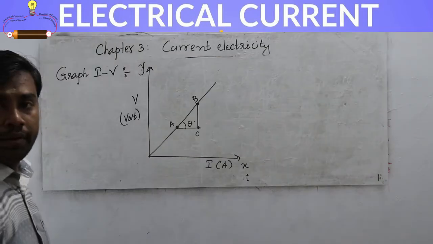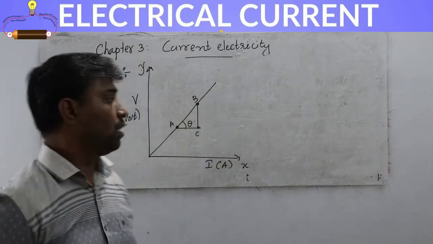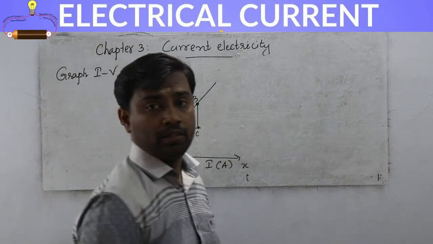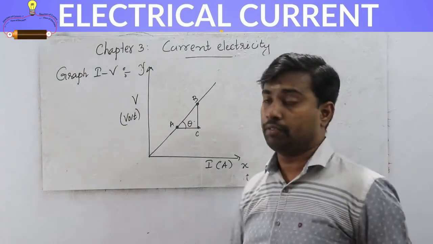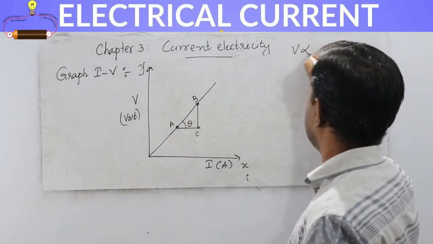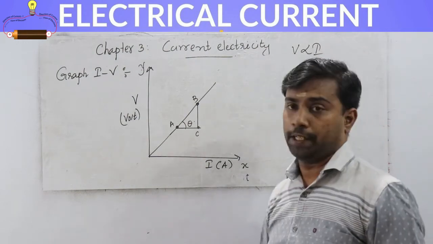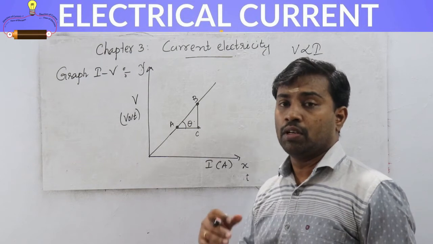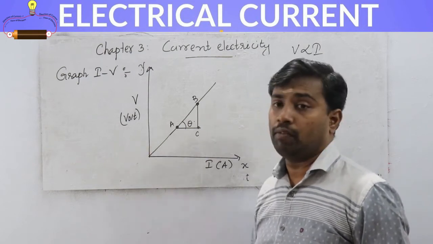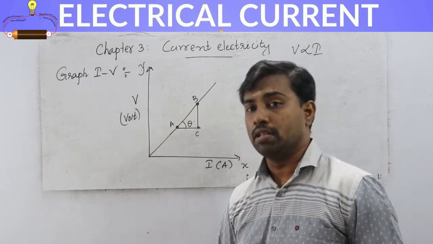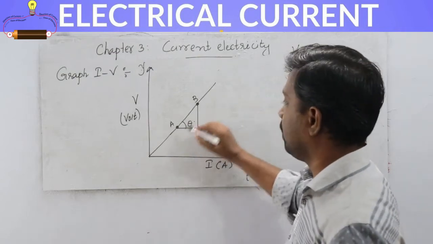Now we are discussing the IV graph. What is the shape of the IV graph? We know that V is proportional to I, so surely the shape of the IV graph is a sloped straight line. If we take the slope of the IV graph, what do we get? That we are going to discuss now. I consider 2 points on the line.